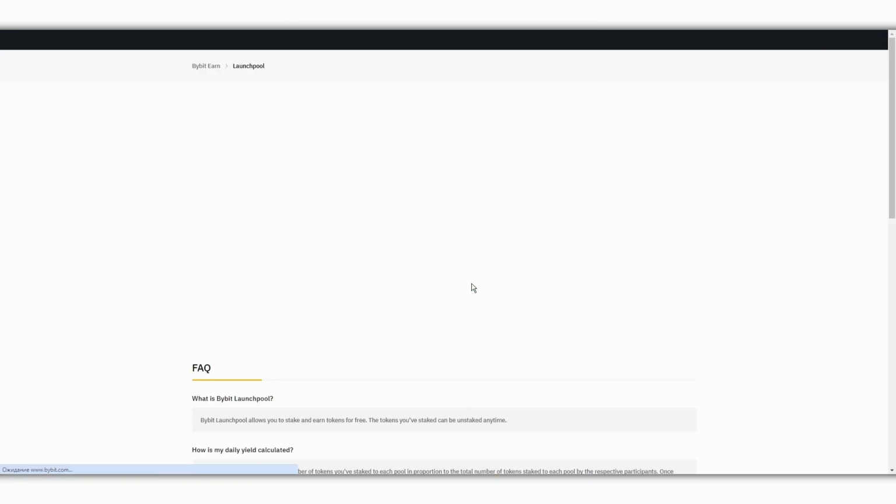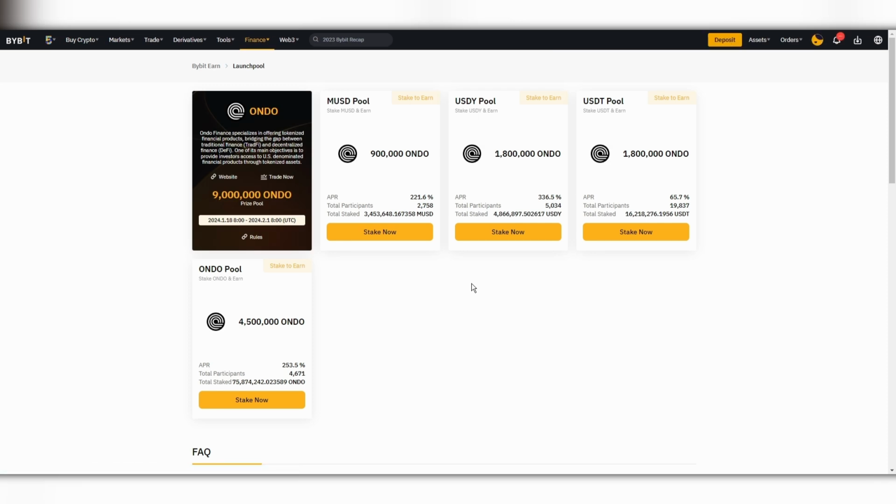And the last option is Launchpool. Such a good way, I think one of the most lucrative ones that are basically out there. You can stake your coins here to get even more coins by the time they come out. So you can, let's say, stake your USDT, or just the coins of this project. You freeze your USDT, just like the deposit we talked about in the staking section of the regular one. Only you don't get USDT, you get an Ondo coin, some new coin that's coming in the future. It already exists, it is just not on the exchange yet. And very often these coins gain very much in price on the first day. They shoot up very much, and you can sell them right away. Accordingly, there are often interesting projects here.